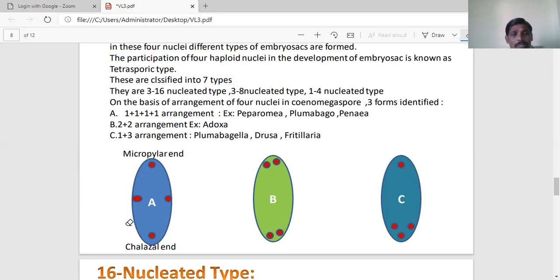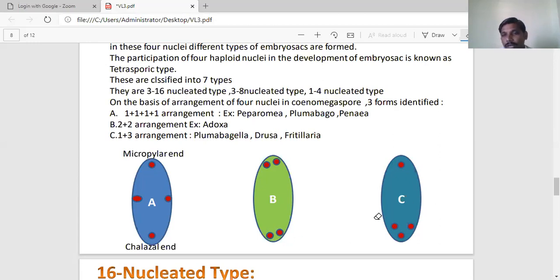So this is called 1 plus 1 plus 2 arrangement. In a few plants, during the development of the embryo sac, these 4 haploid nuclei are arranged in 2 plus 2 fashion. The 2 free haploid nuclei are arranged towards the micropylar region, and the remaining 2 are situated at the chalazal end. This type of arrangement is called 2 plus 2 arrangement.